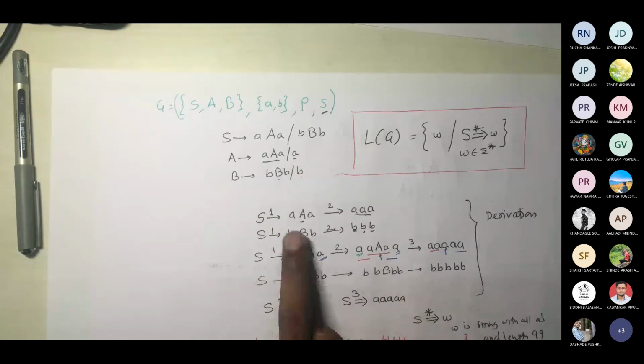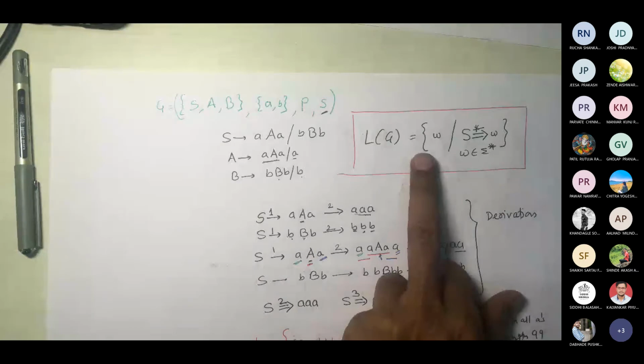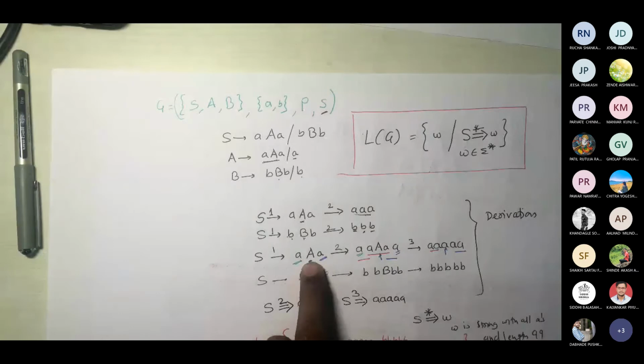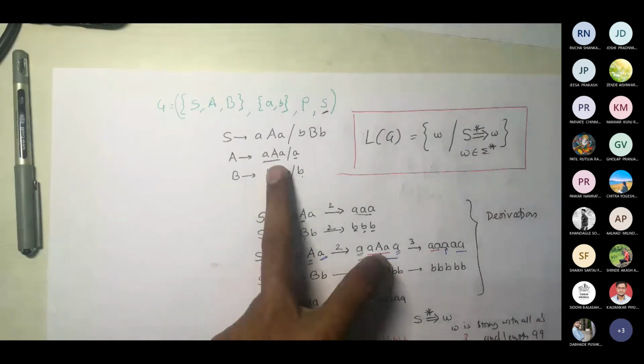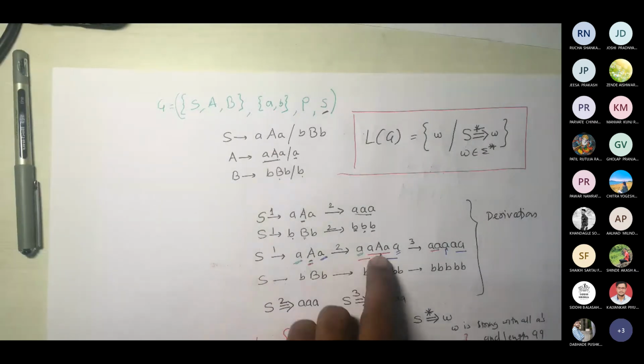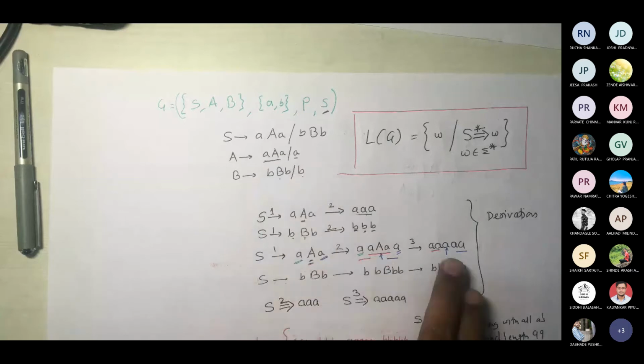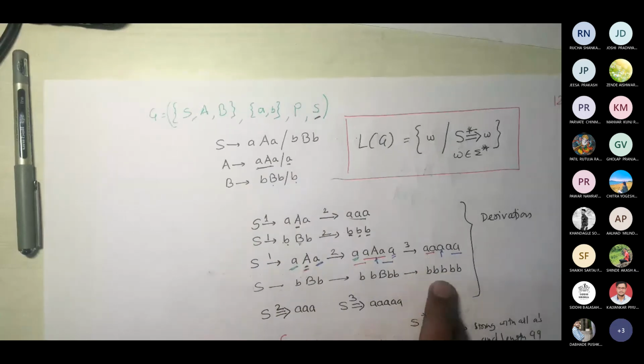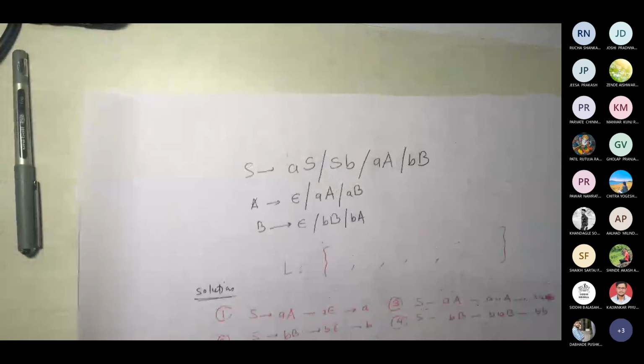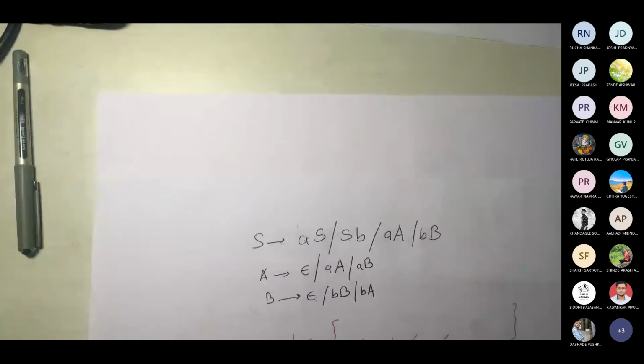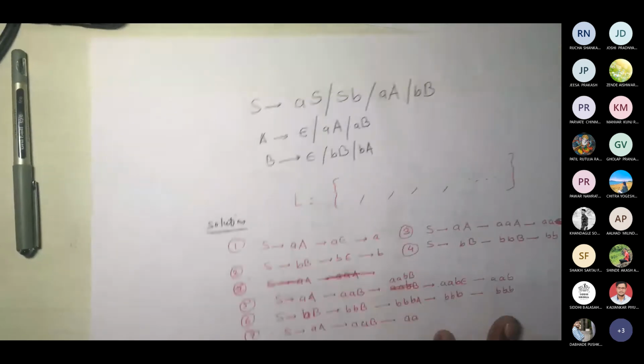Next time when A was there, because it is a set and you don't want repetition, you replace A by the other string, and then replace A last by small a. So you are getting 5. Similarly for B and so on. Accordingly you have to do it for the problem that I give.